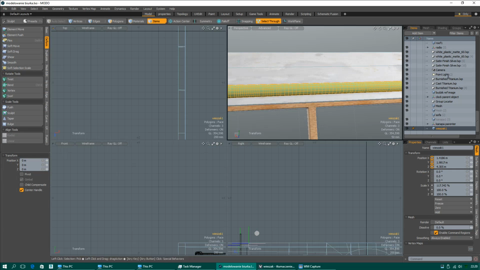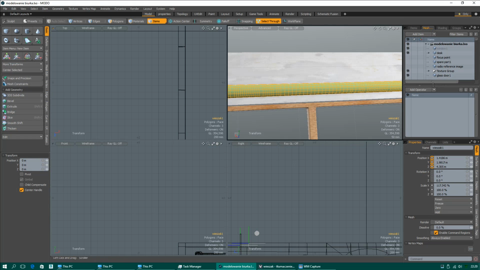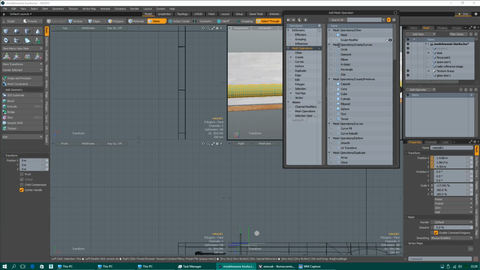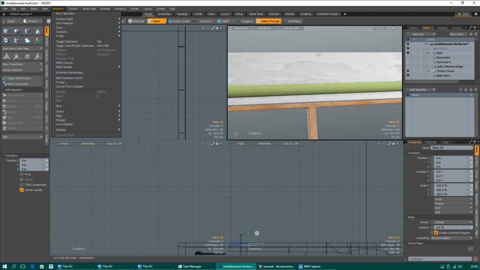What I'm going to do, I'm going to go to the Mesh tab. I'm adding a new operator, a mesh operator. You have to add a new operator if you want to draw a separate curve. Otherwise the curve will be connected to another object.